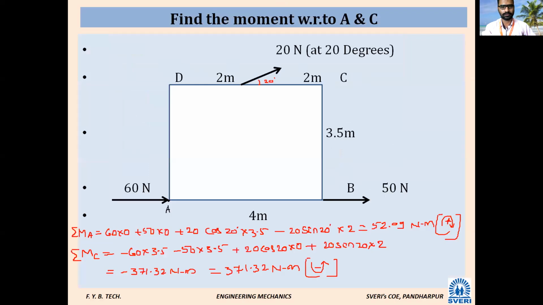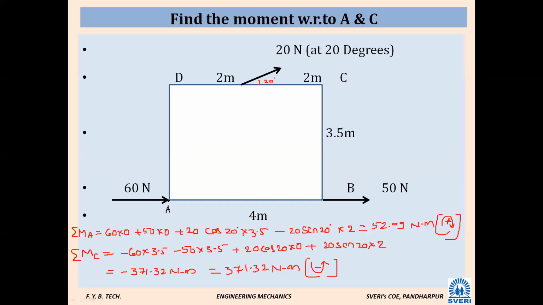This problem I had given, correct? Wait a minute. Okay, so moment about A you have found out, correct? 52.9009.